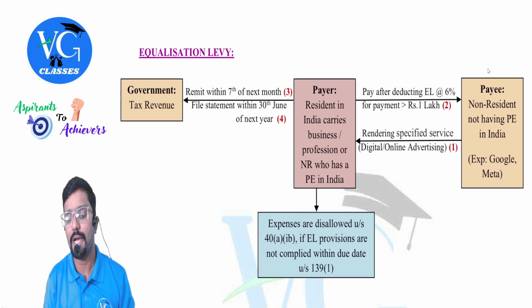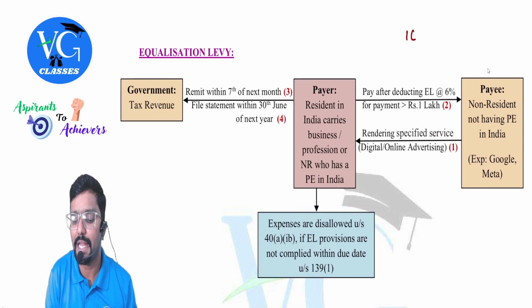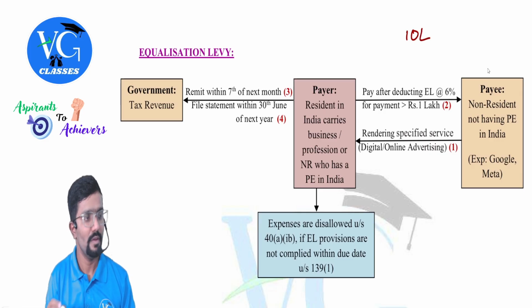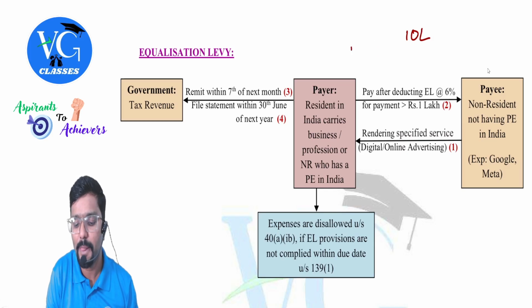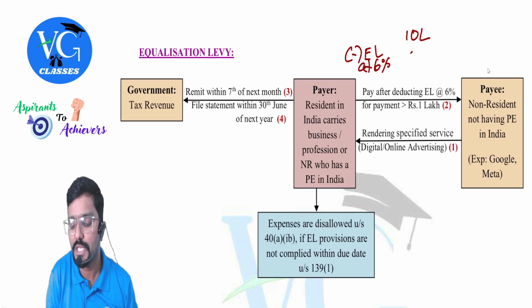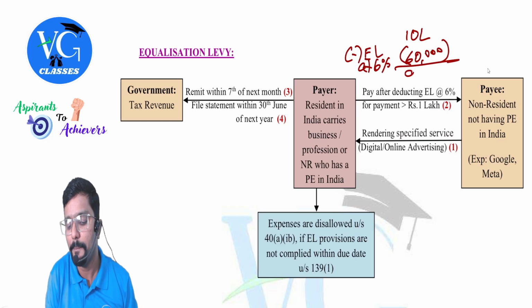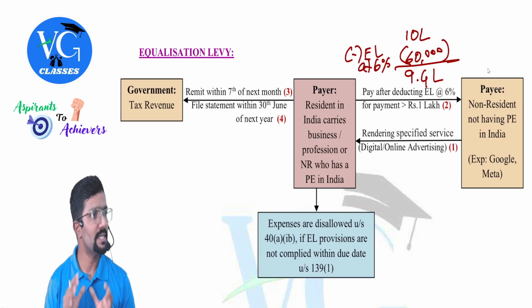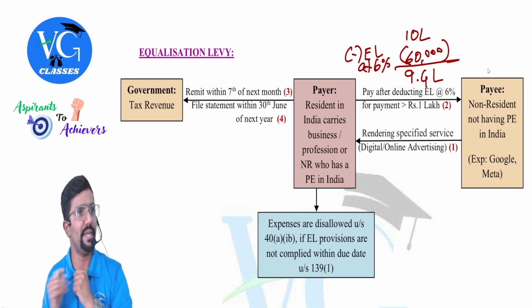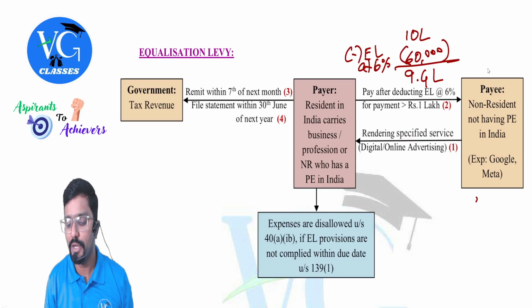For example, assume payer is paying 10 lakh to the payee for the specified service. So how much TDS does he have to deduct, people? Sorry, not TDS. Equalization levy. How much should he deduct? At 6%, which comes to 60,000. Pay the balance 9.4 lakh to whom? Payee.